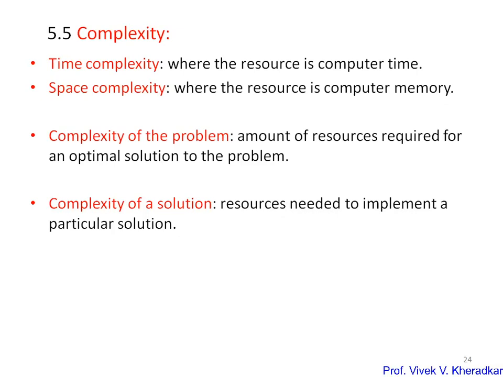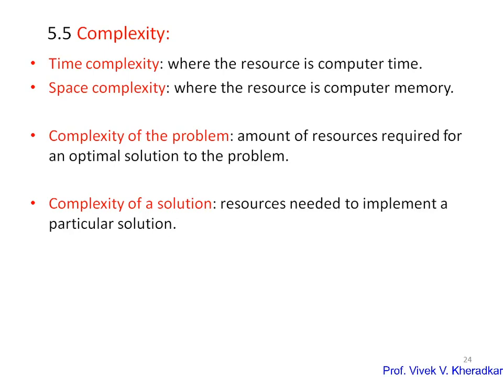The complexity of a problem is nothing but the amount of resource required for an optimal solution to the problem. So the resources we have used to get the optimal solution to the problem is called the complexity of the problem. And what is the complexity of the solution? It is the resource needed to implement the particular solution.